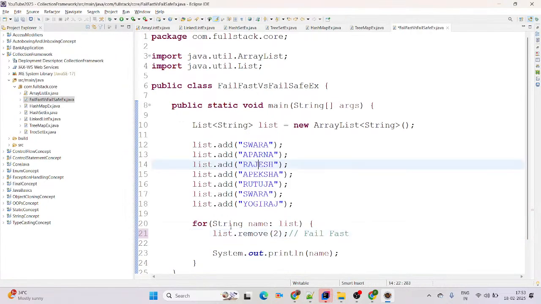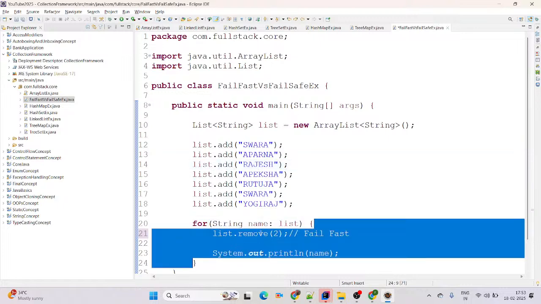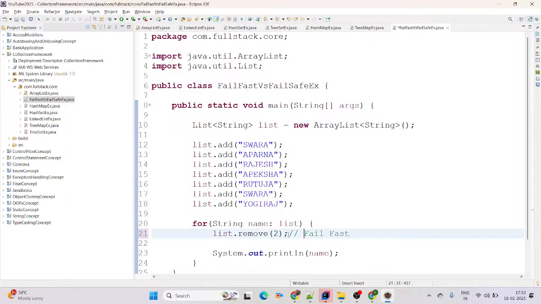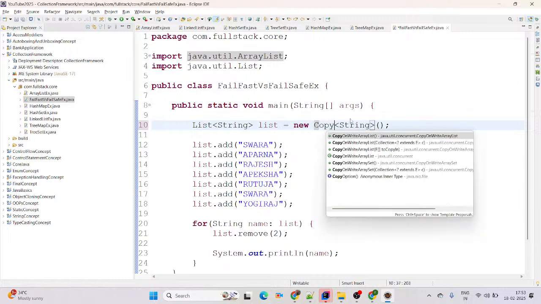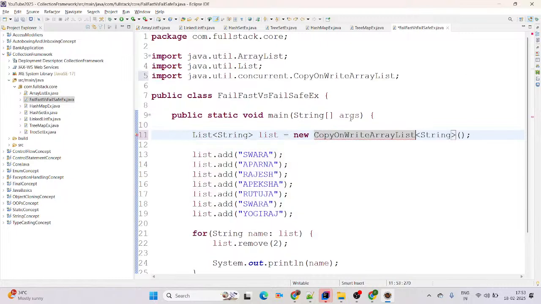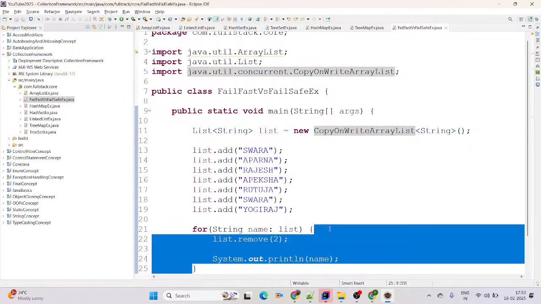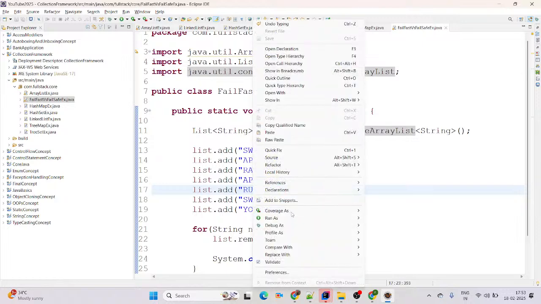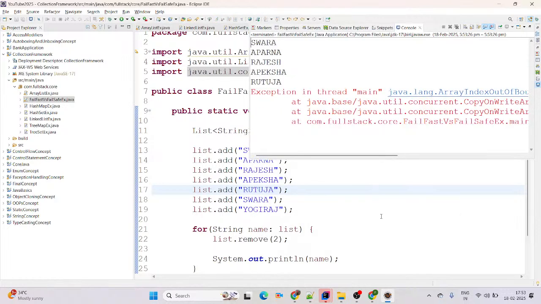Then see on screen here, we are trying to iterate and we are trying to add or remove the key value pair here, right? Then I am just going to add here, instead of ArrayList, I am using CopyOnWriteArrayList. Now in iteration, we are trying to add or remove the elements. Then we are not getting the exception like concurrent modification exception. It means you can simply say this is a fail safe iterator.